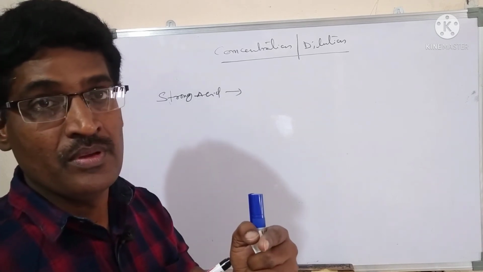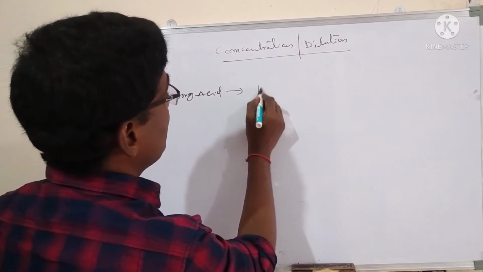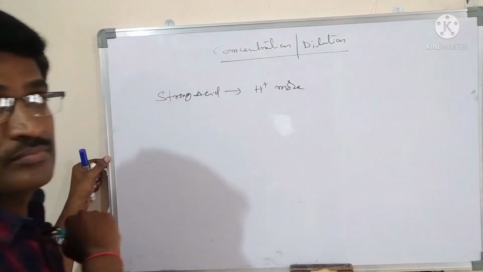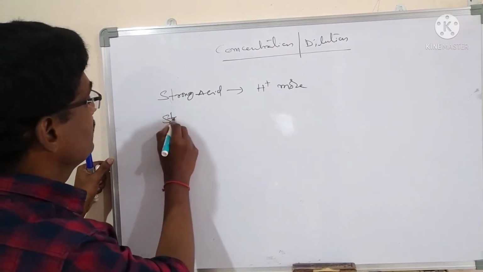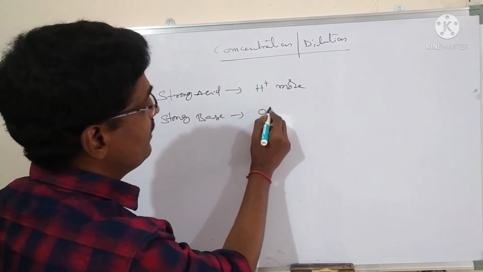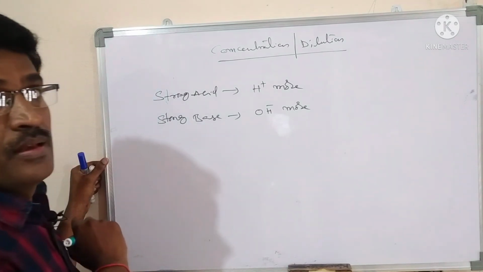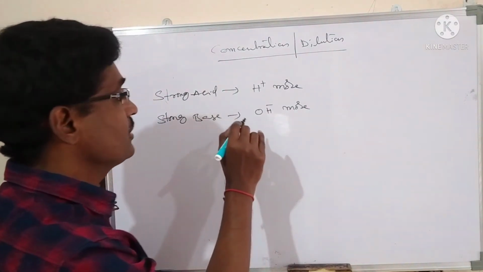It means that strong acids have more H plus ions. If you take a strong base, what does it have? More OH minus ions.